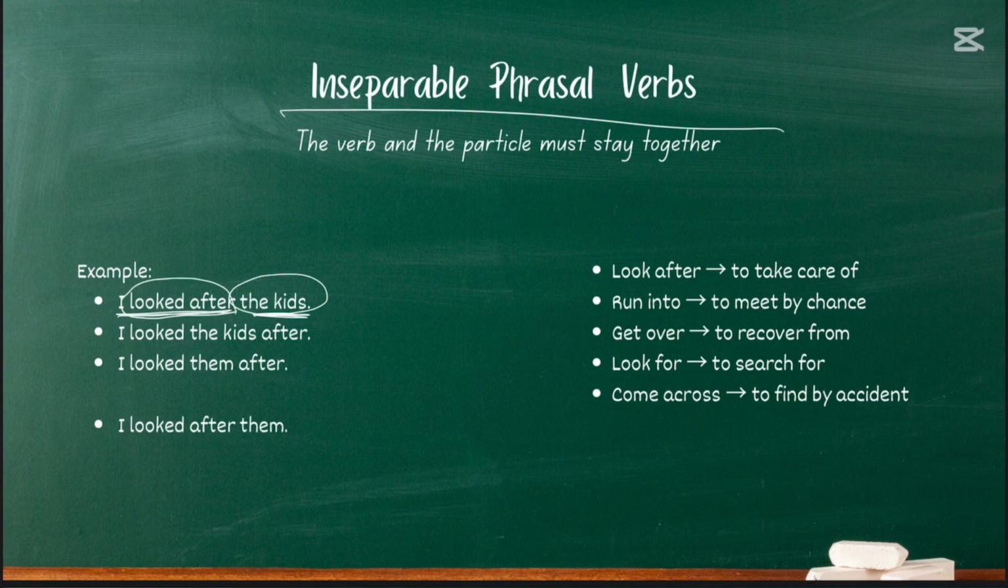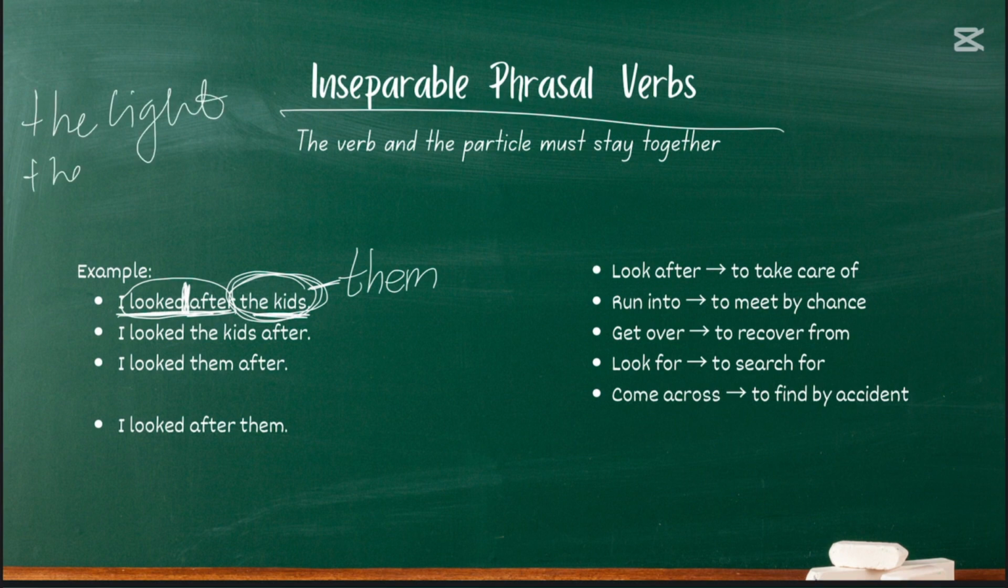The phrasal verb, look after, must stay together. Nothing comes in between them. Okay? Even if the object is a pronoun, the object, the kids in this case, that can be a pronoun. It can be changed to them. Remember with separable, the light and the book could also be changed into a pronoun it, and then it was splitting the phrasal verb, therefore separable phrasal verbs. But in this case, looked after. Here, let's look through the example.